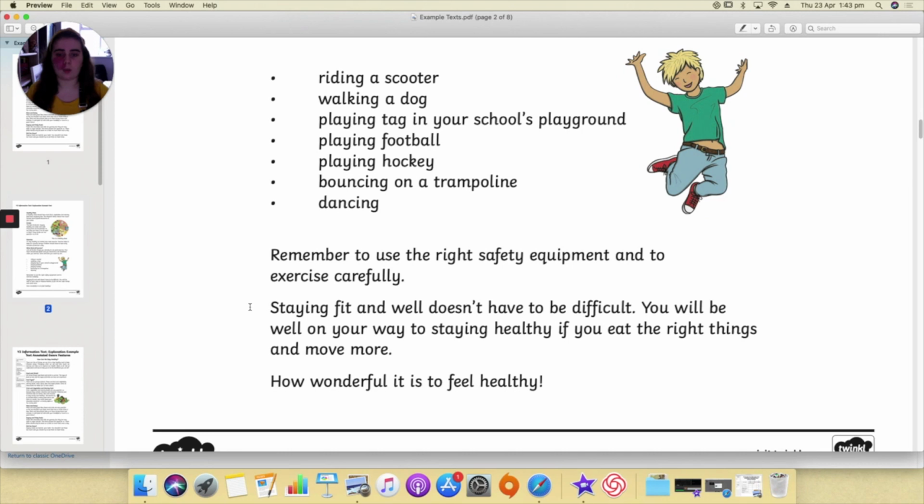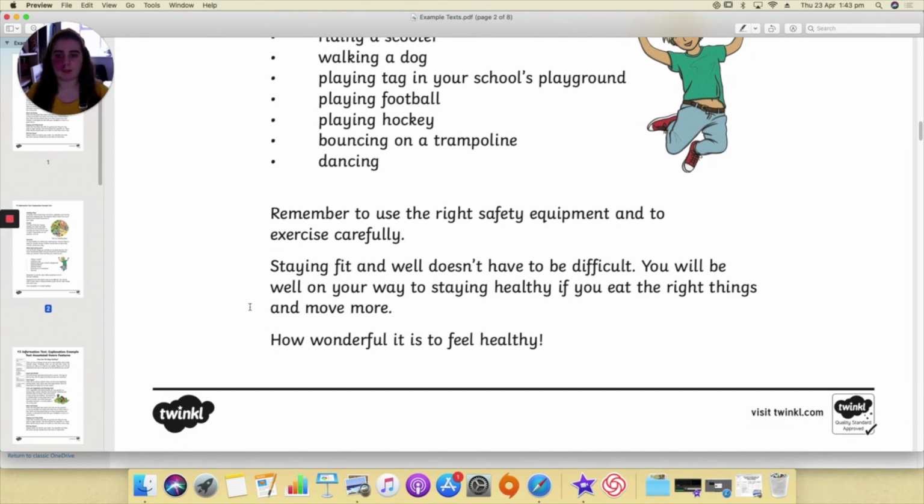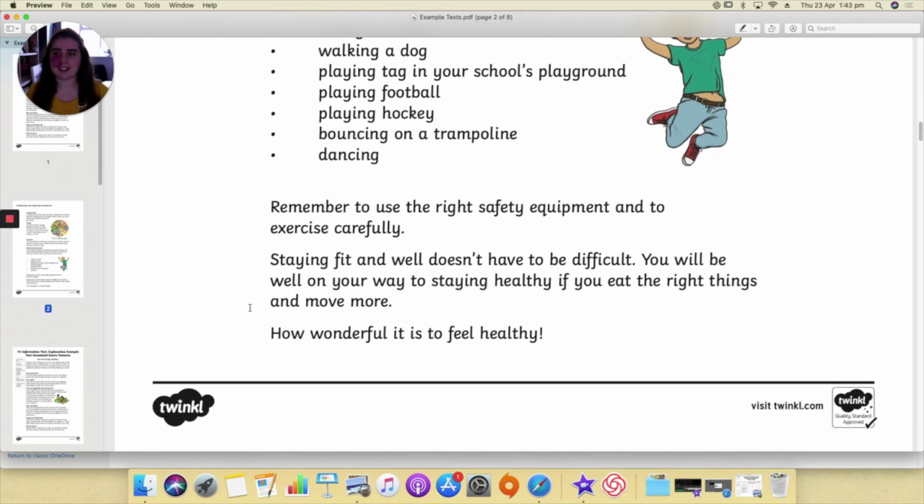You will be well on your way to staying healthy if you eat the right things and move more. How wonderful it is to feel healthy.